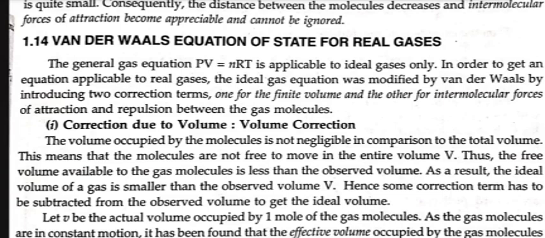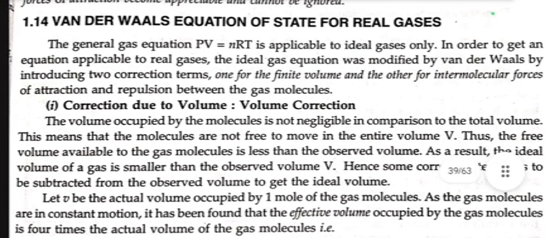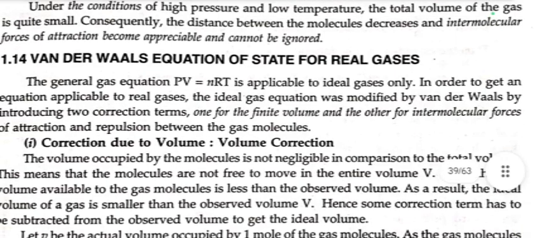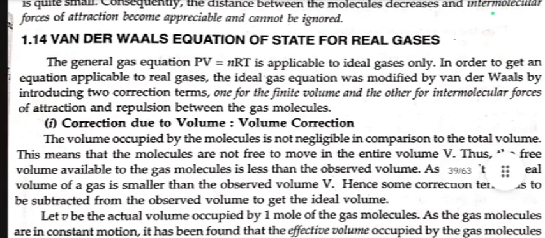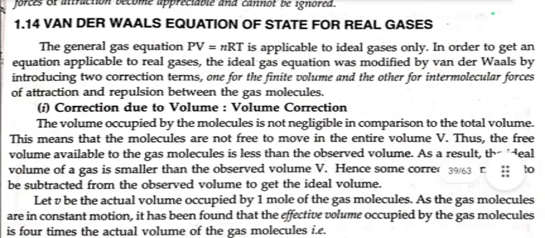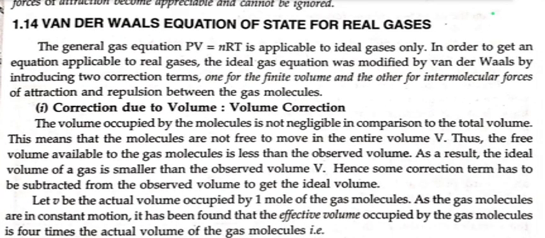Now, Van der Waals equation of state for real gas. The general gas equation PV equal to nRT is applicable to ideal gases only. In order to get an equation applicable to real gases, the ideal gas equation was modified by Van der Waals by the introduction of two corrections, one for the finite volume and the other for intermolecular forces of attraction and repulsion between the gas molecules. Now, point number one, correction due to volume.